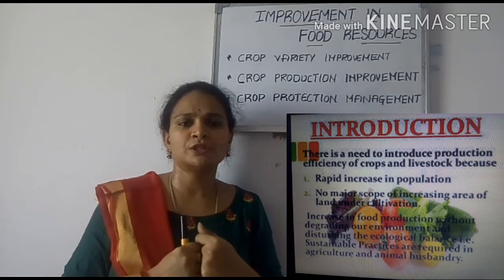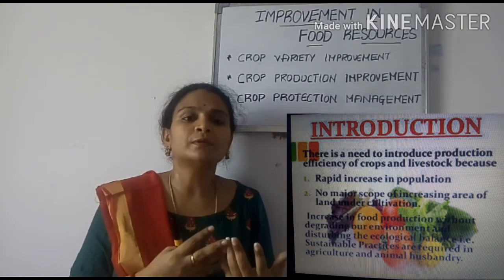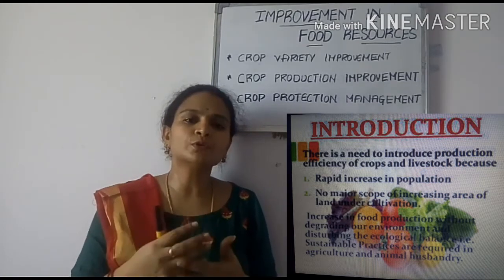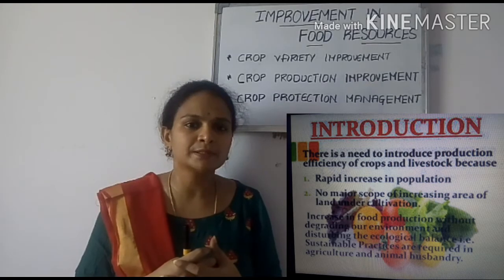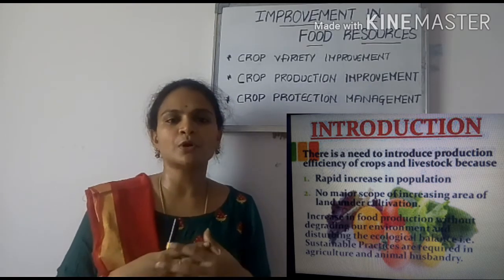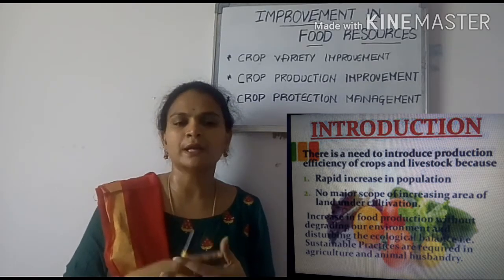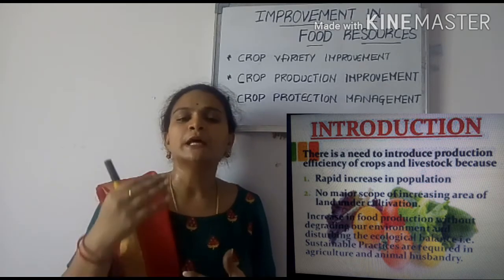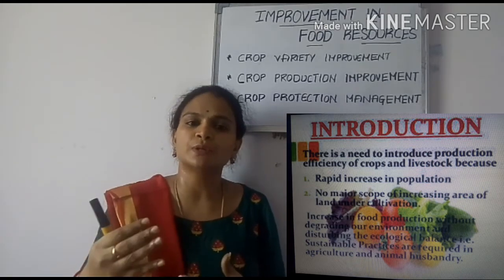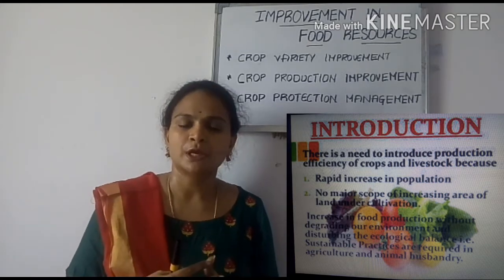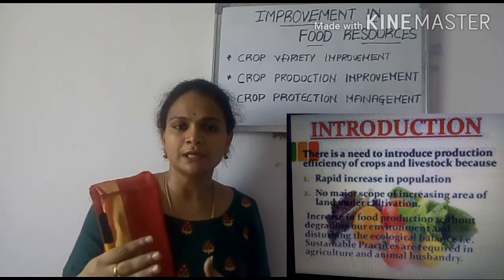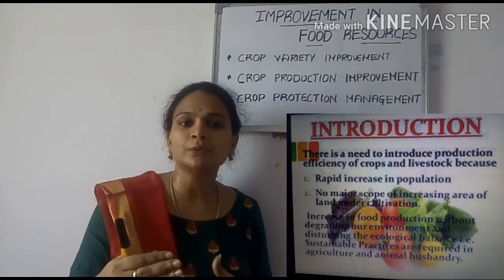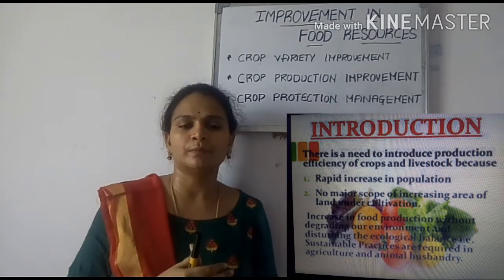To increase the production, what are we doing? We are using more and more fertilizers. Okay, when we use more fertilizers, what happens? The fertility of the soil decreases. Understand? And the microorganisms which help in soil fertility also get damaged due to the action of fertilizers. So we are using fertilizers to increase production, but in the other case, we are harming our environment.